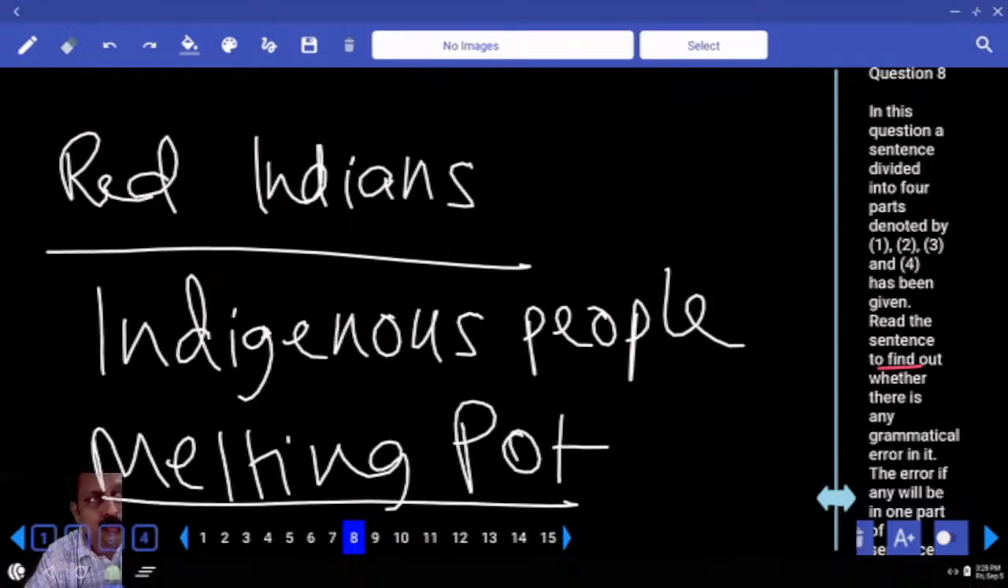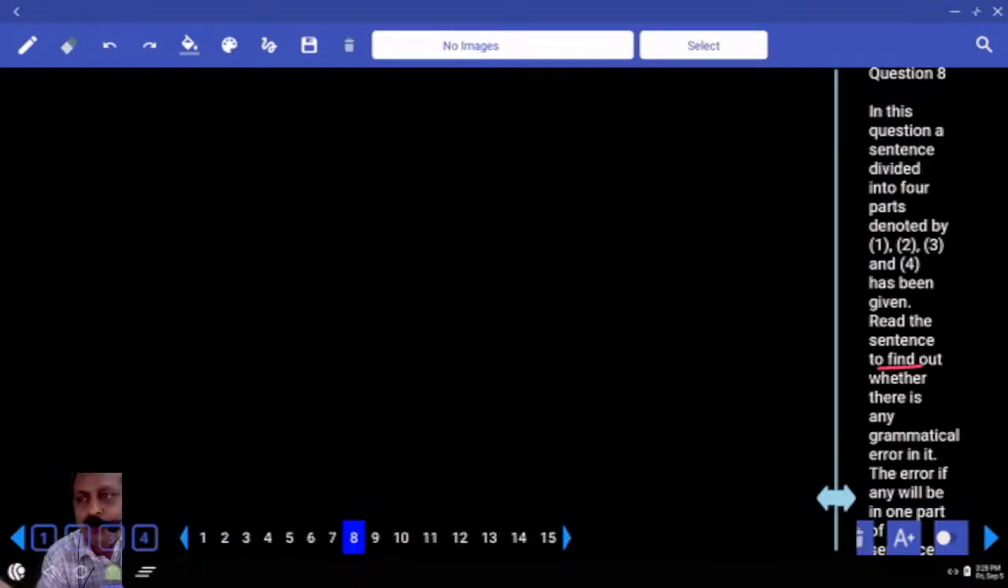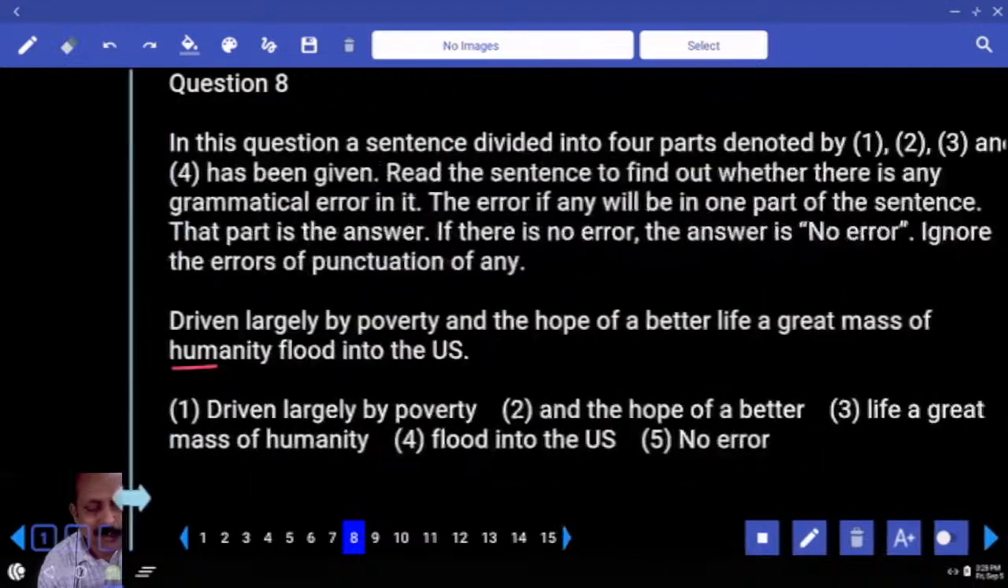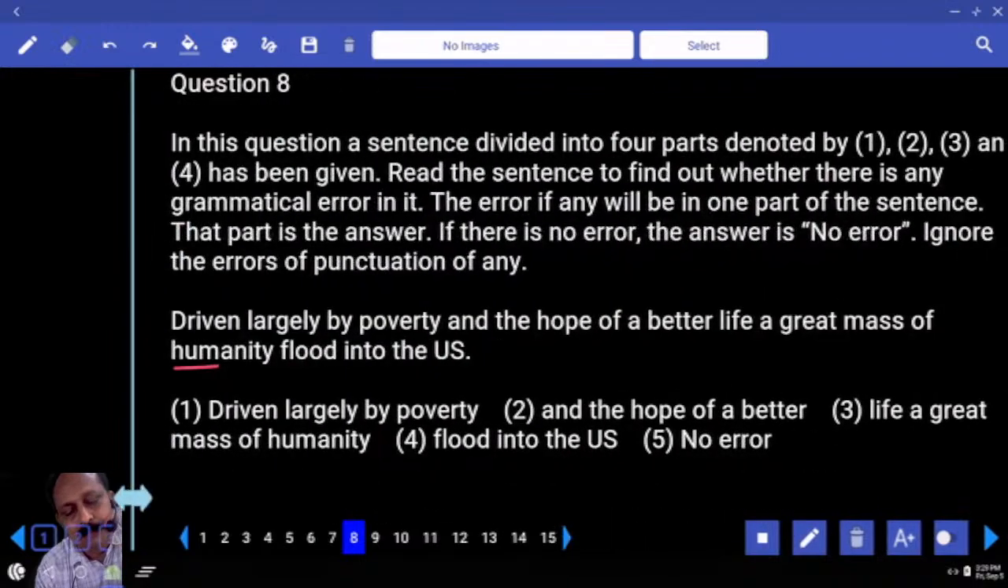The other name for the US is the melting pot. Melting pot means anyone from any country can go to the US and become part of the US. The US is known for that. And all these white people in the US are not original inhabitants. The land belongs to the Red Indians. But today they are telling others, you are from outside, leave. They are also from outside. Where are they from? Europe. Many of them Germans, English people.